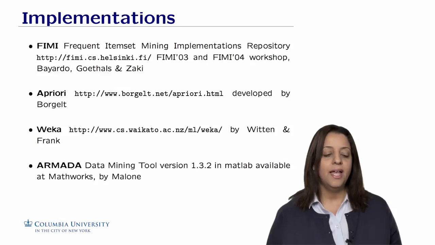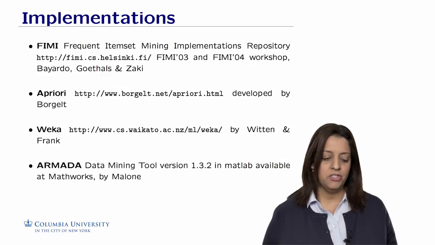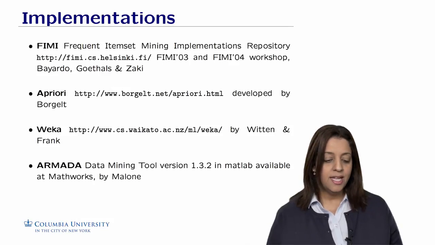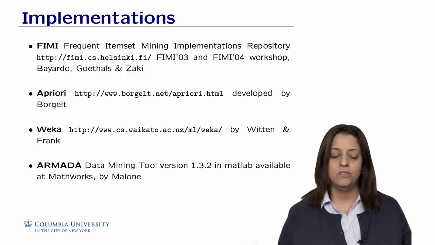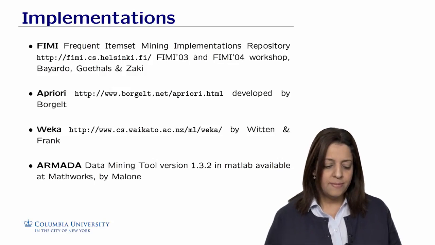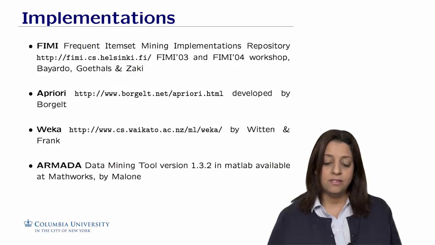Okay. I wanted to talk a little bit now about the implementation. There have been very successful implementations of mining association rules. There is a repository of algorithms and datasets that you could explore. It's called FIMI, the Frequent Itemset Mining Implementations Repository, which has been maintained since 2003.